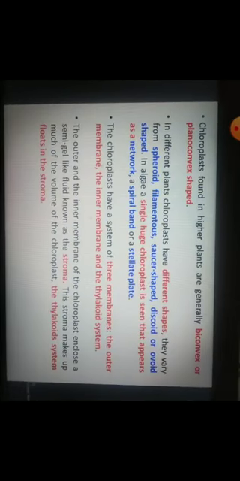The shape of chloroplasts is generally biconvex or planoconvex, meaning convex shape. Let's move to the parts of the chloroplast. The first part is the outer membrane. It is a semi-porous, semi-permeable membrane, permeable to small molecules and ions. It cannot pass larger molecules, larger proteins, through it.